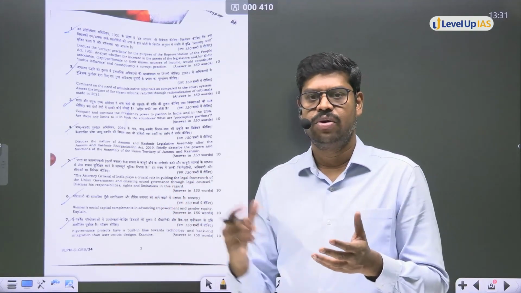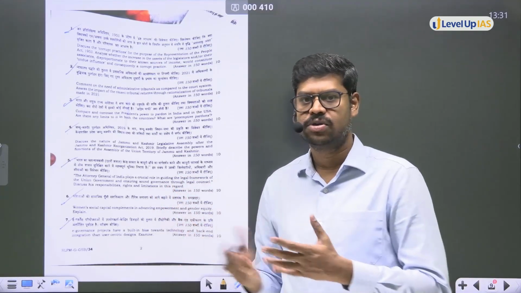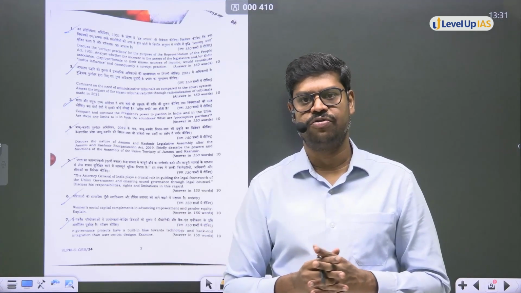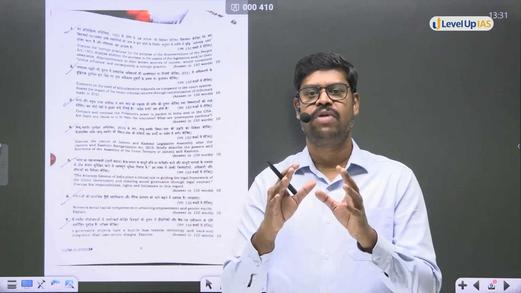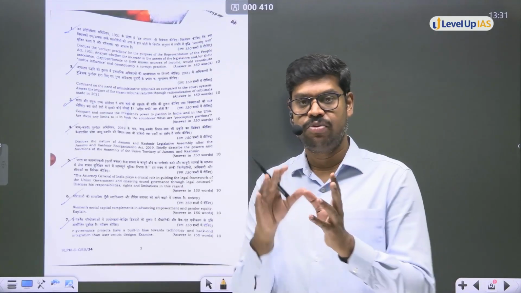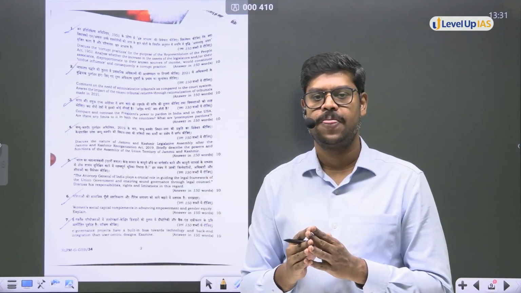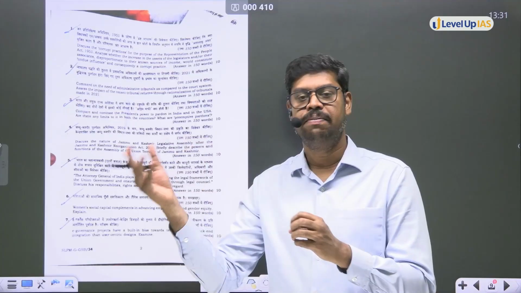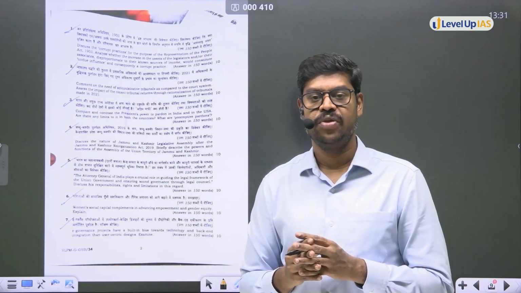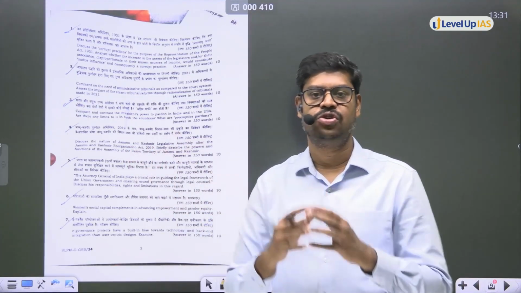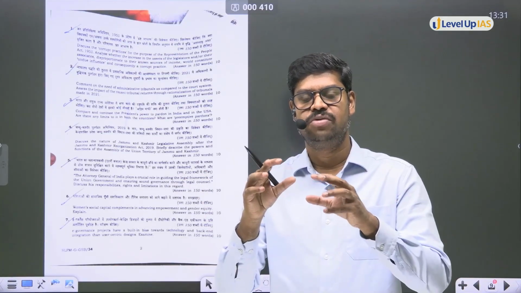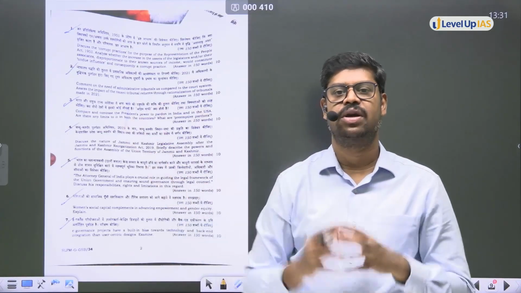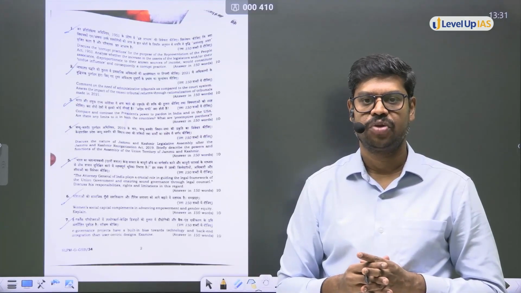One is executive and the other is what is called constitutional bodies, because the Attorney General itself is a constitutional office. So this year I could see one trend: there is a lot of overlap between certain topics. For example, executives and constitutional bodies, judiciary and comparison of constitution across the world, again executive and comparison of constitution across the world. So this year at least I could see 2 questions which overlap with other areas with that of the comparison of constitution across the world.